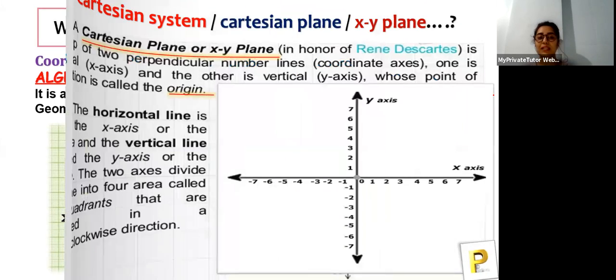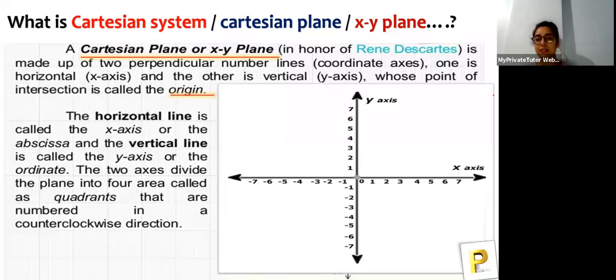Okay, so let's understand the first part of our session, that is number one: what is a Cartesian system. The Cartesian system is also called a Cartesian plane. It is also called the XY plane. So they are different names, but they mean the same. A Cartesian plane or XY plane, in honor of Rene Descartes, is made up of two perpendicular lines.